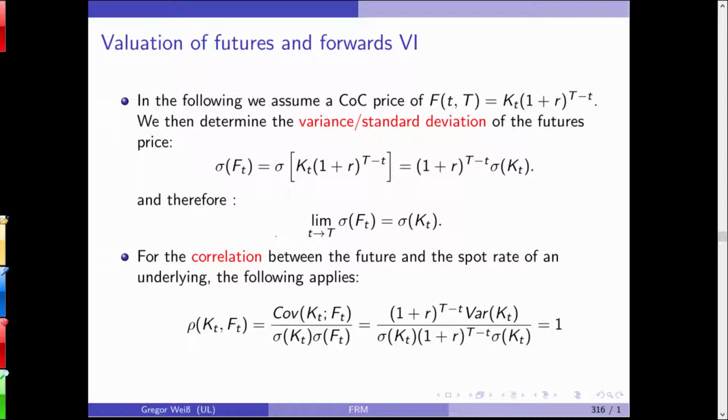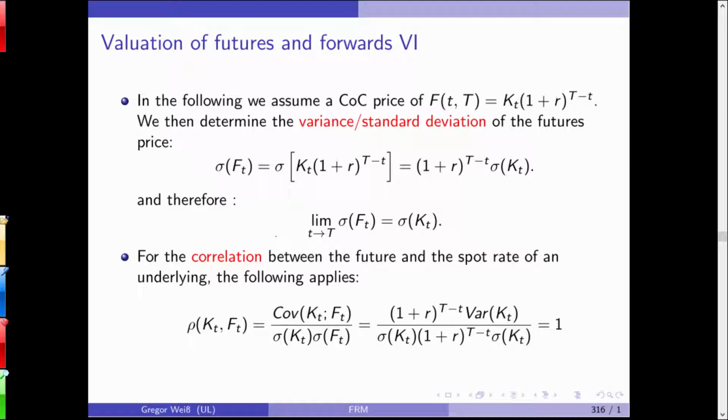Now let's assume a cost of carry price of KT times 1 plus R taken to the capital T minus T power. Now let's examine the variance or standard deviation of the futures price. We want to see how risky this investment is. The standard deviation of the futures price is given by the standard deviation of the cost of carry price. This is simply the volatility of the spot price times 1 plus R taken to the capital T minus T power.